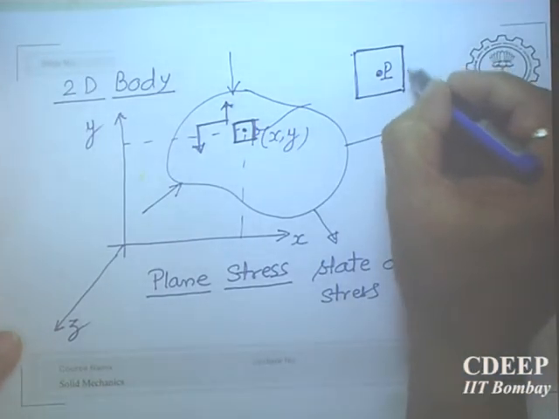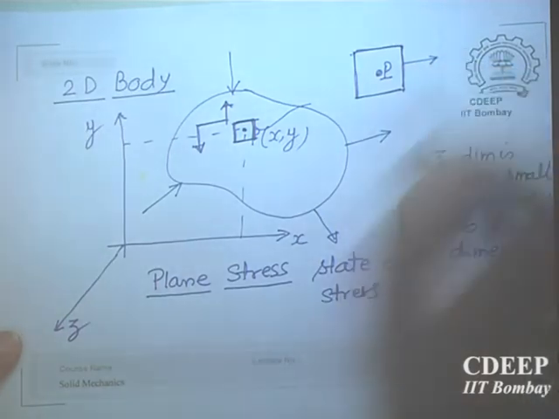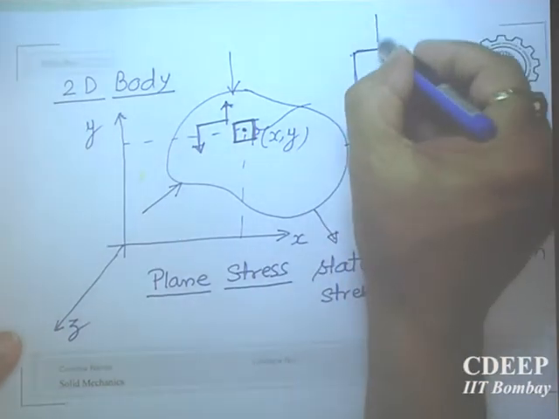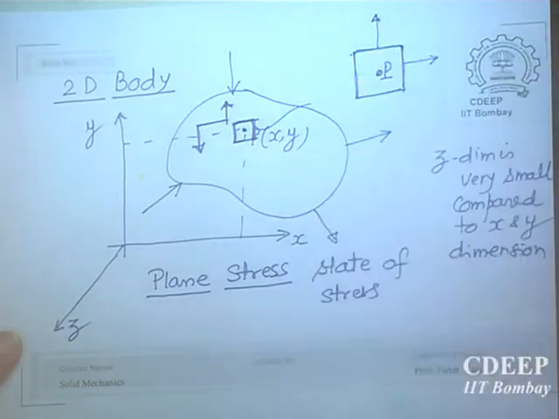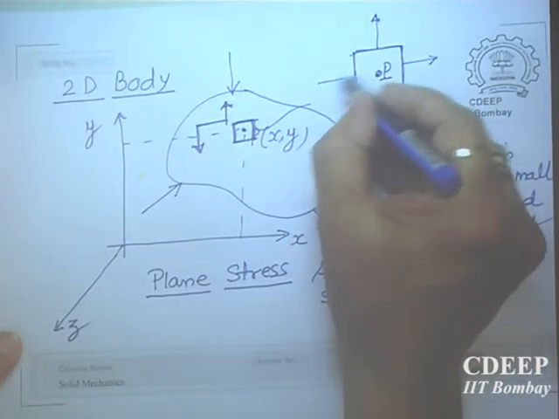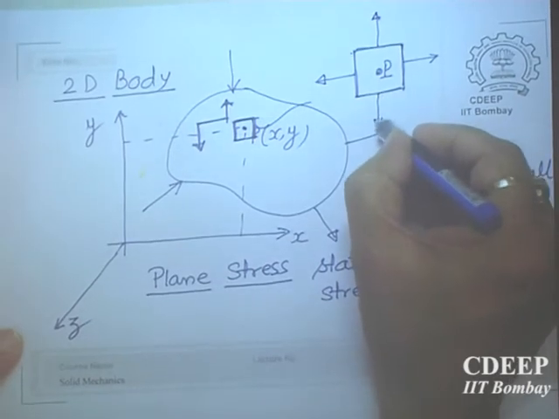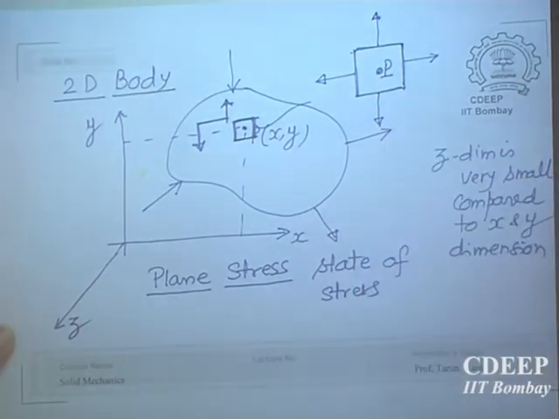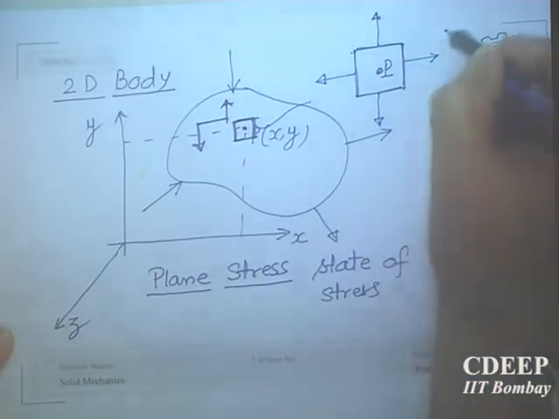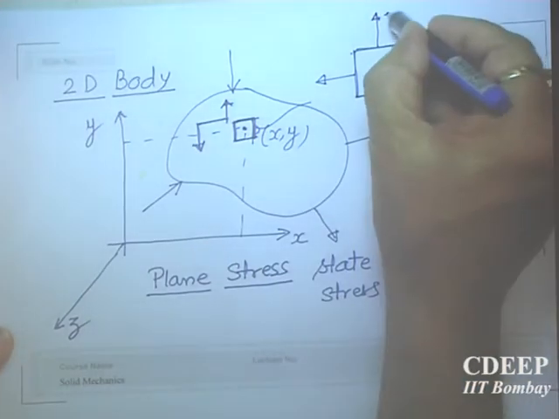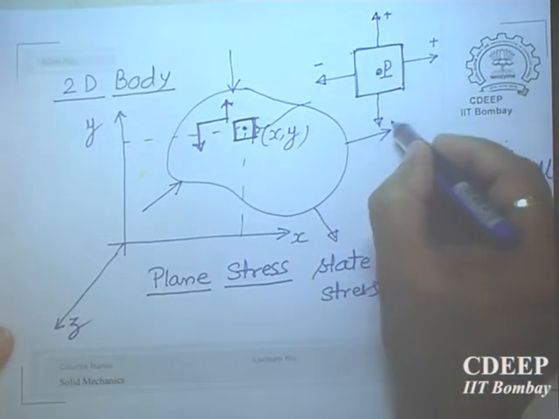This will be the positive x plane, this is the positive y plane, this is the negative x plane, this is the negative y plane.